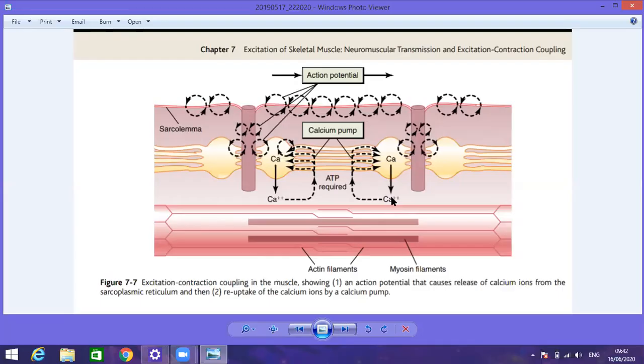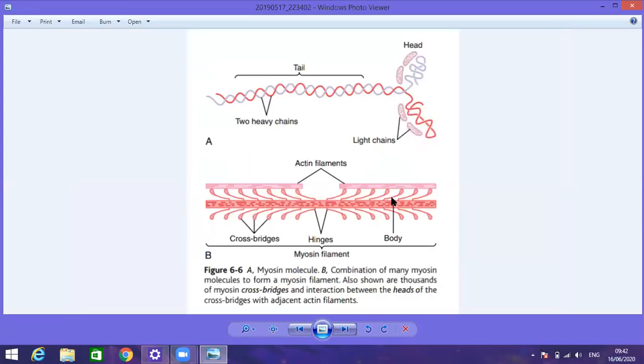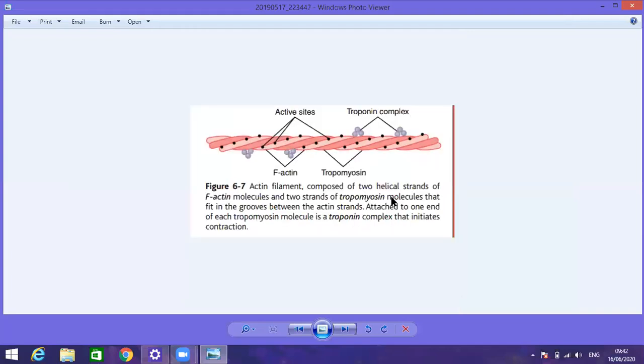Here you can see that the F actin wraps spirally around one another, and the tropomyosin also wraps spirally around one another. Troponin, we said, is a complex of 3 proteins: troponin I, troponin T and troponin C. The active site is the troponin C, having high affinity for the calcium ion.